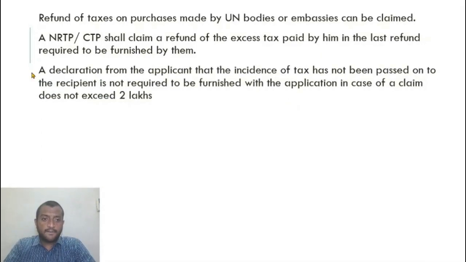A declaration from the applicant that the incidence of tax has not been passed on. So I have to file a declaration that I have not actually collected the tax from the other person. If I collect the tax, then there is no loss to me even if I don't get a refund. So I have to give a declaration that I was not unjustly enriched. Double benefit should not be received by anyone. If I collect it from him and I again claim a refund from the government, that is not correct, right? So I have to give a declaration that the burden has not been passed on to the other person.